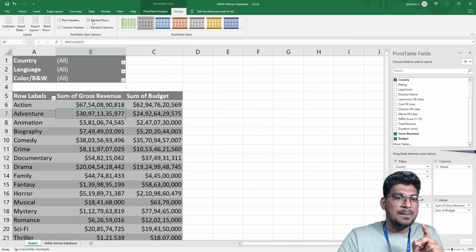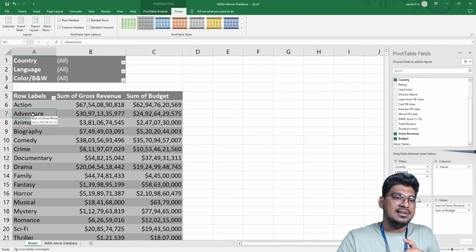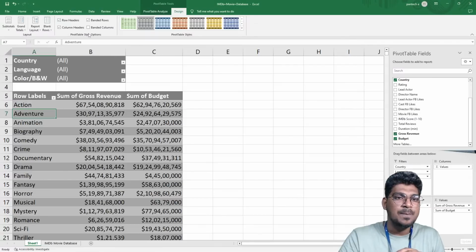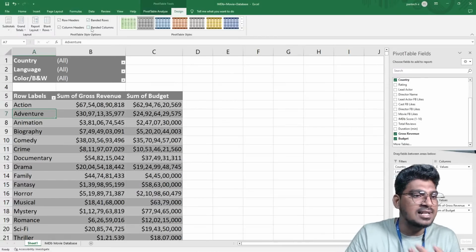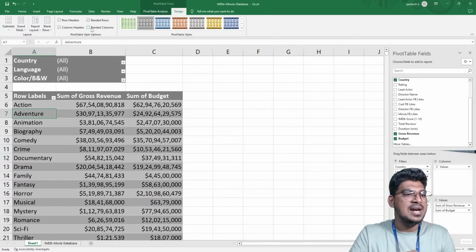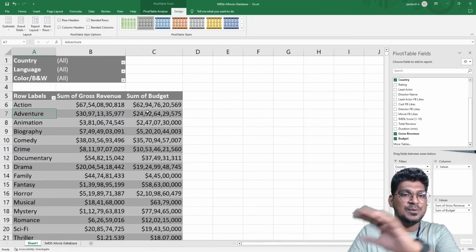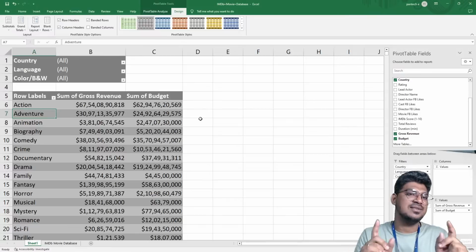First, I'm going to click the banded rows. It's selected like this. This is the dark and this is the lighter. This is a dark and this is a lighter. If I select the columns, this will be the darker and this will be lighter. So that is what banded will help to do. Okay, right. This will help to visualize the data in a very perfect way.